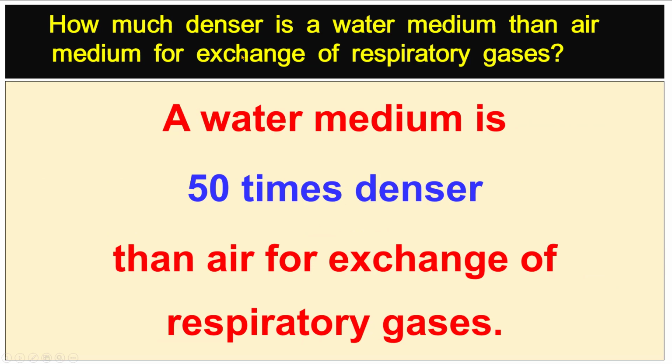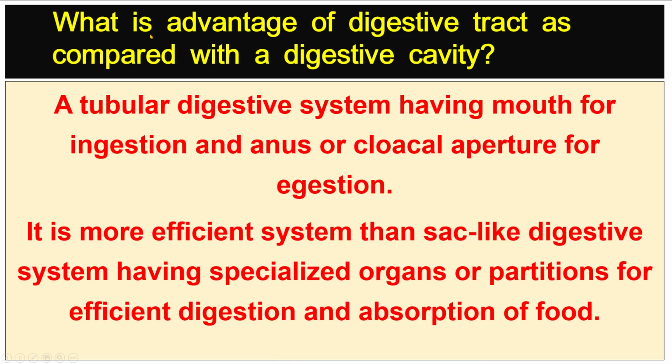How much denser is a water medium than air medium for exchange of respiratory gases? A water medium is 50 times denser than air for exchange of respiratory gases. What is the advantage of digestive tract as compared with a digestive cavity?